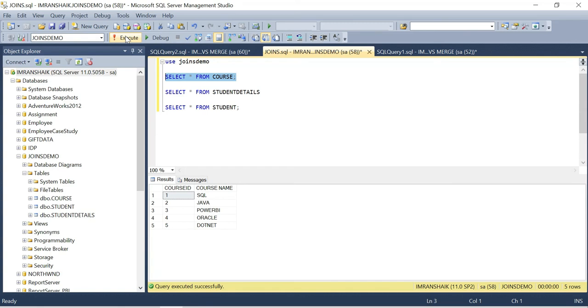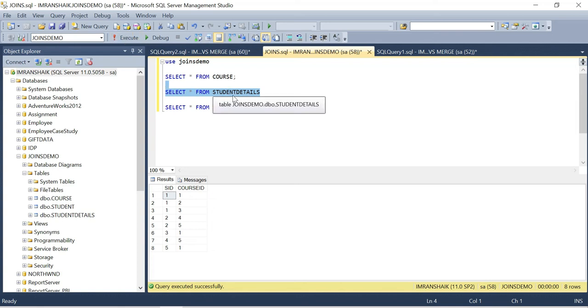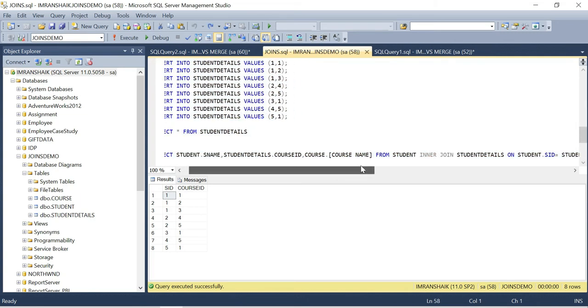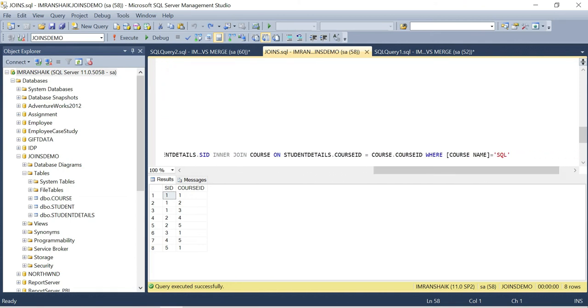The requirement is which student is taking which course. So if we click on student details, only student ID and course ID are there. But we need to combine everything into one table. That is nothing but we need to merge course and student into the student details table. How do we do it? In SQL Server, we use a joins operation, right? Now to perform this in SQL Server, we need the joins operation. Ignore this where SQL.